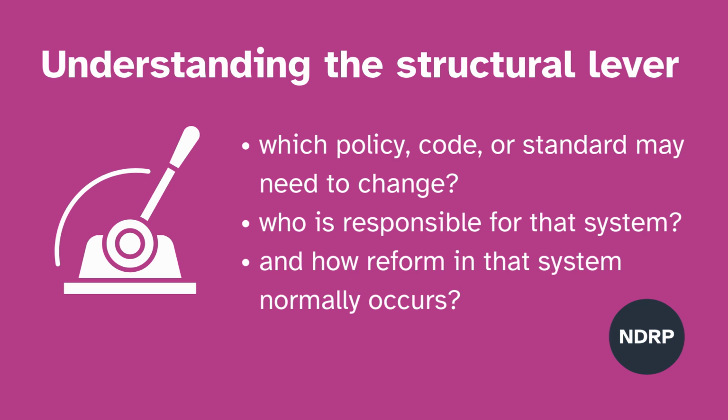Understanding the structural lever. One important question to consider is what system could change because of this research? In many cases, change happens through formal mechanisms such as policies, standards, planning frameworks, or regulatory codes. Research that aims to influence these systems should think about which policy, code, or standard may need to change, who is responsible for that system, and how reform in that system normally occurs. Understanding these pathways can help ensure research findings are relevant to real policy and regulatory processes.